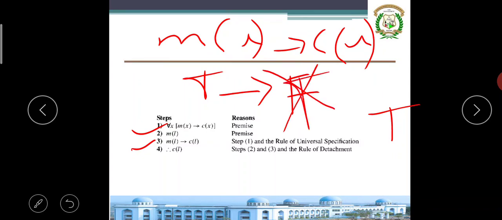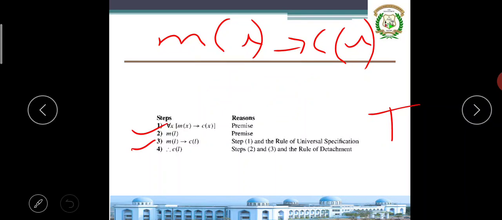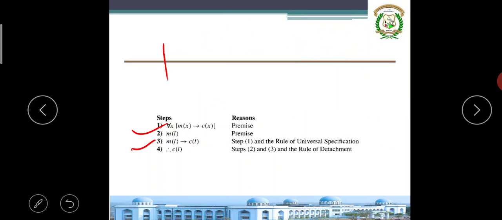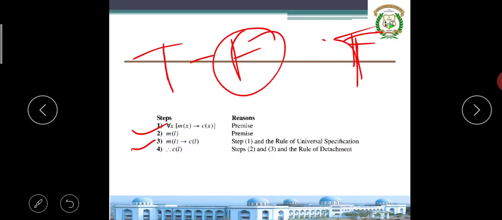By the implication rule, if the first statement is true and the second statement is false, then only it is false. So C of L is true.